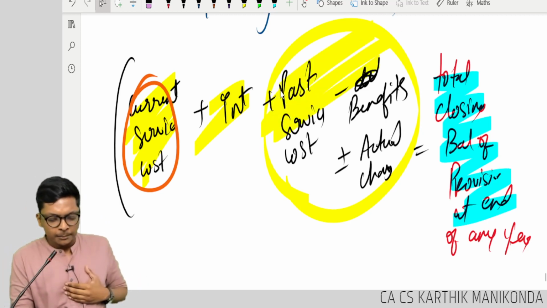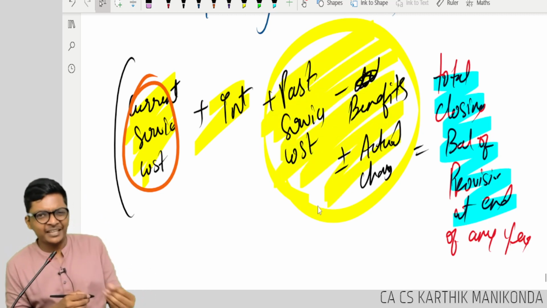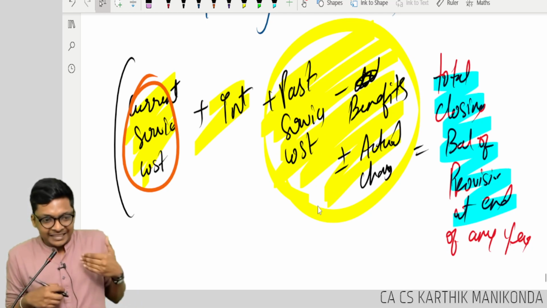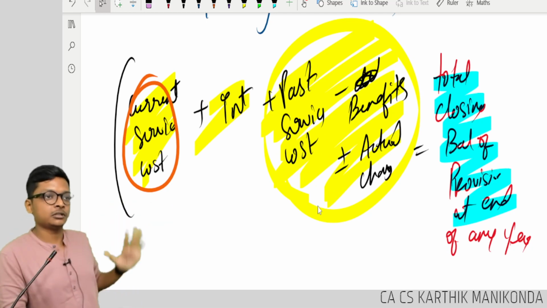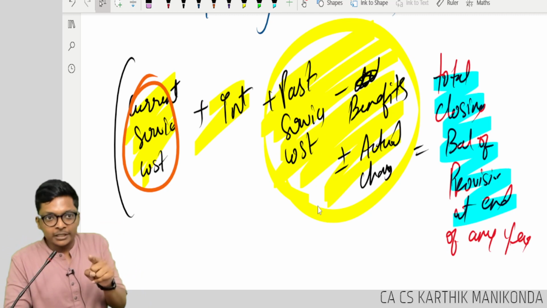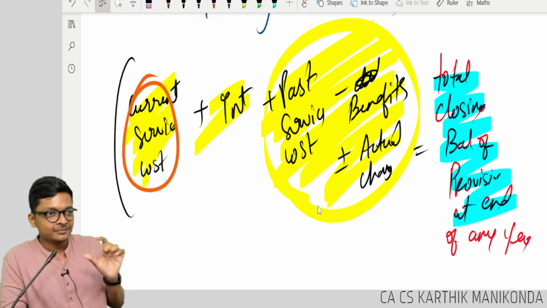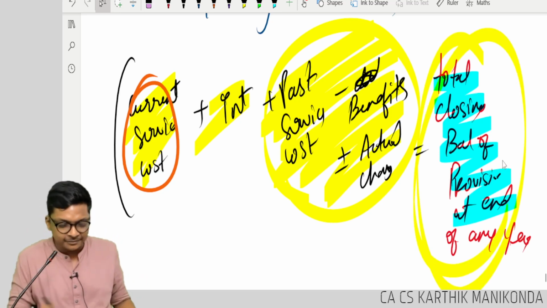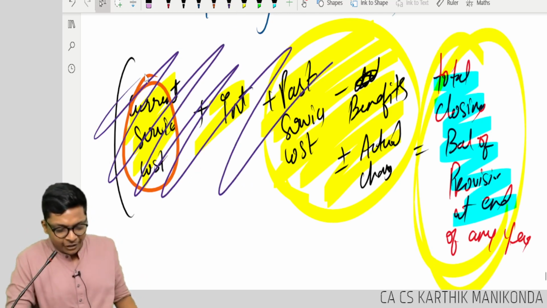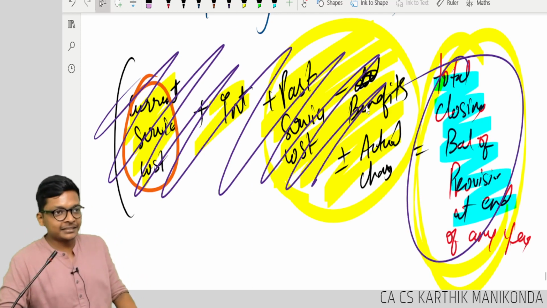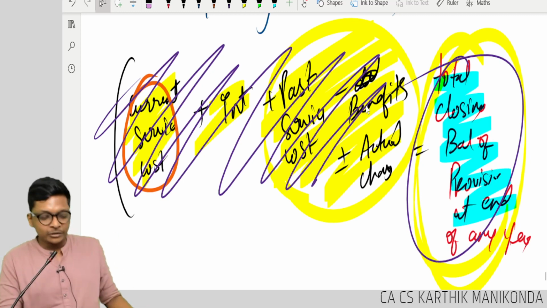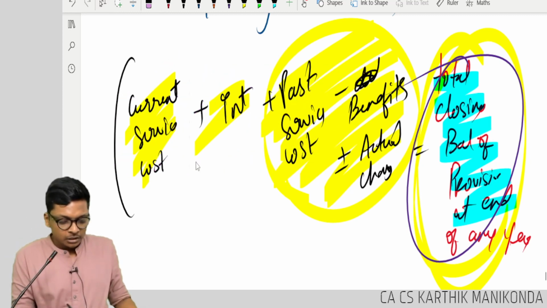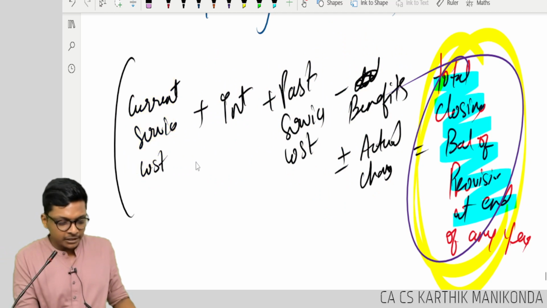We don't have many sums over here. We have very, very basic sums where they give you what the past service cost is. But even if they don't give you, we learned how to compute it now. That shortcut, without doing that table, we found how to find this. That means without any of this, I can find this. Correct? So in the exam, you know what they will actually do, if they are smart,